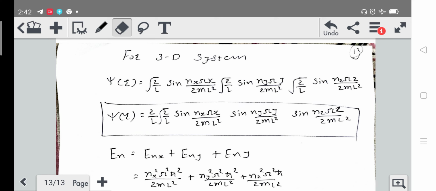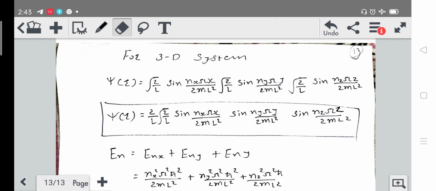From the multiplication of root 2 by L, root 2 by L and root 2 by L, we will get 2 by L root 2 by L, and then sine nx pi x upon L, sine ny pi y upon L and sine nz pi z upon L. So this will be the wave function for the three dimensional infinite square well potential.